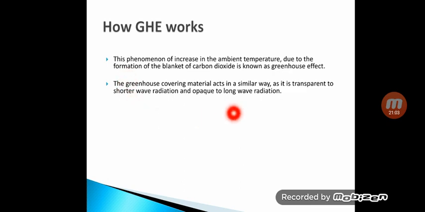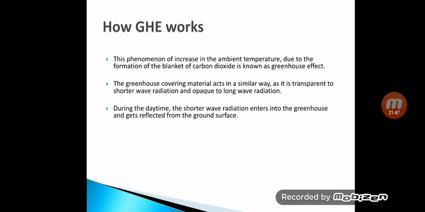The greenhouse covering material, either glass or polyethylene, anything, acts in a similar way. From this greenhouse effect phenomenon, the greenhouse technology is developed. This greenhouse covering material acts in a similar way, as it is transparent to the shorter wave radiation. Transparent means the shorter radiation can pass, and it is opaque to long wave radiation.